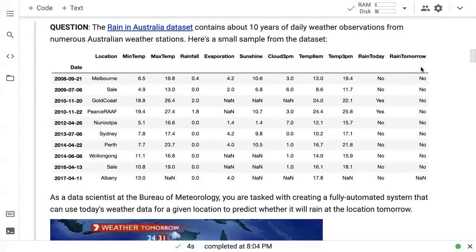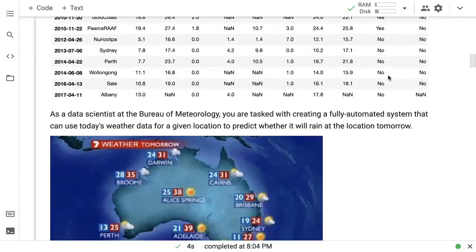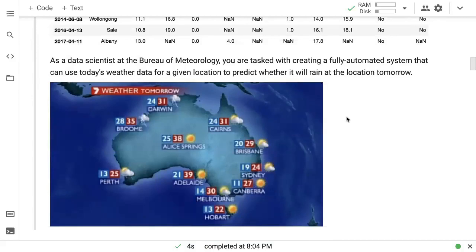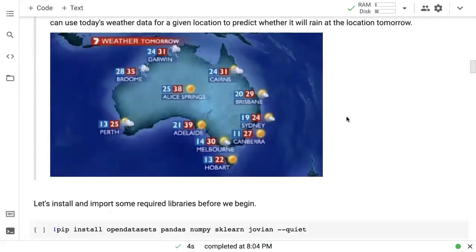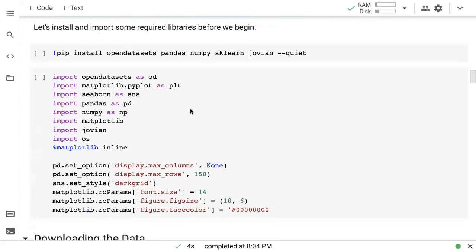Now, of course, we have rain tomorrow because we are looking at historical data. And as a data scientist at the Bureau of Meteorology, you are tasked with creating a fully automated system that can use today's weather data for a given location to predict whether it will rain at a location tomorrow. So you want to create an automated system which can essentially predict the likelihood of rainfall all over Australia. So let's see how far we can get there.